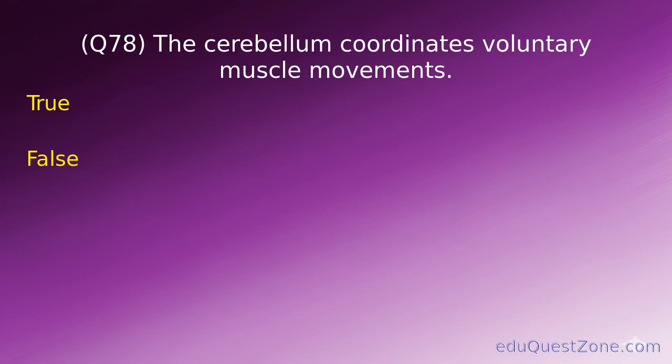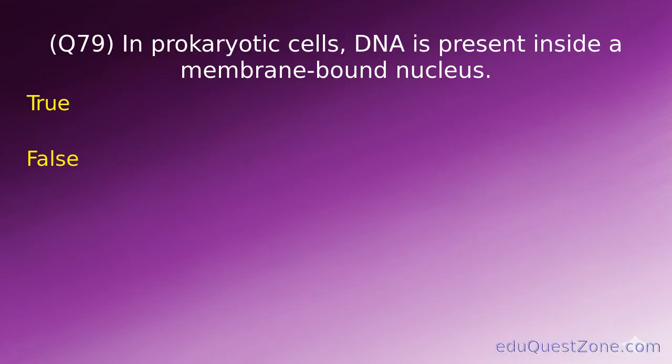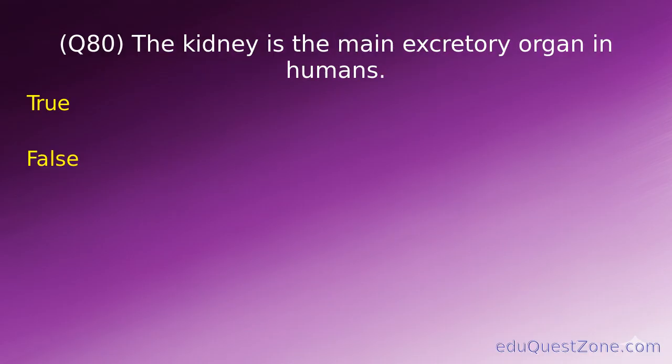True or false? True. Question 79. In prokaryotic cells, DNA is present inside a membrane-bound nucleus. True or false? False. Question 80. The kidney is the main excretory organ in humans.